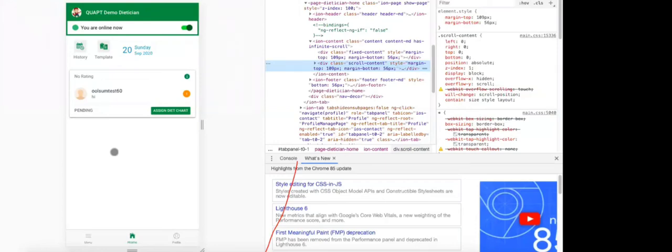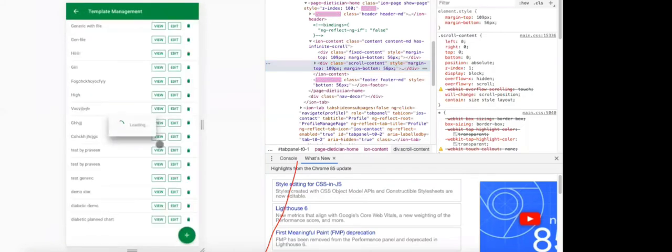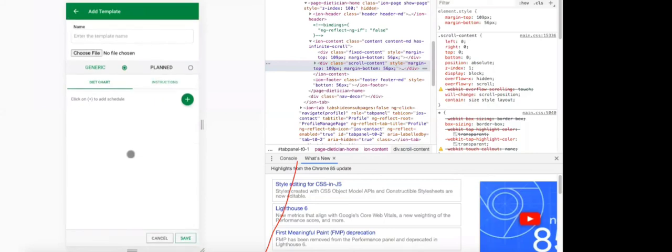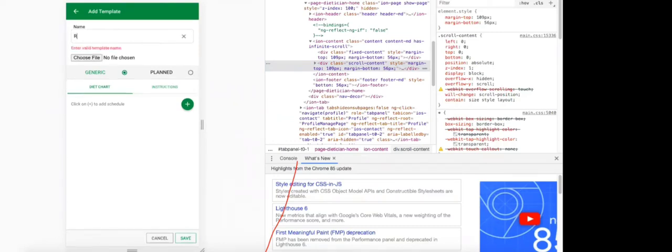So going back to the dietitian capabilities, this is on the diet chart. We talked about templates. When you create a template, you can view and edit it. When you actually create a template, it is exactly like what you have seen. I can enter the template name, say renal, 60 plus.